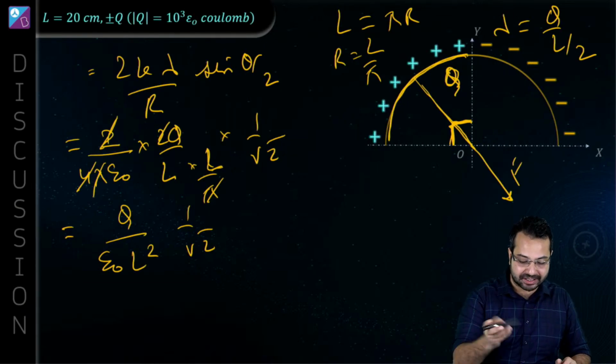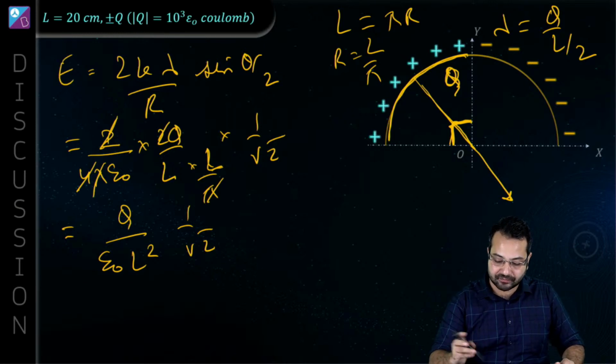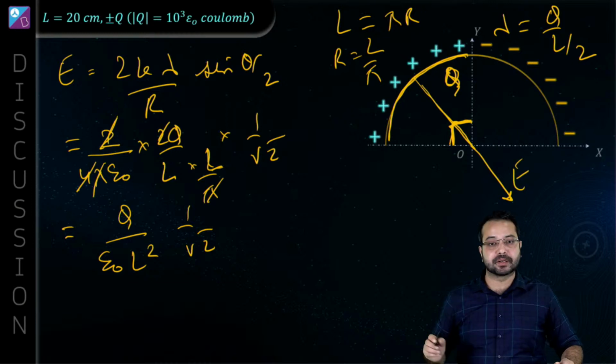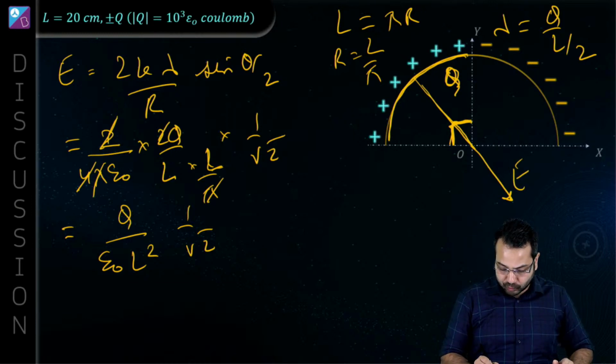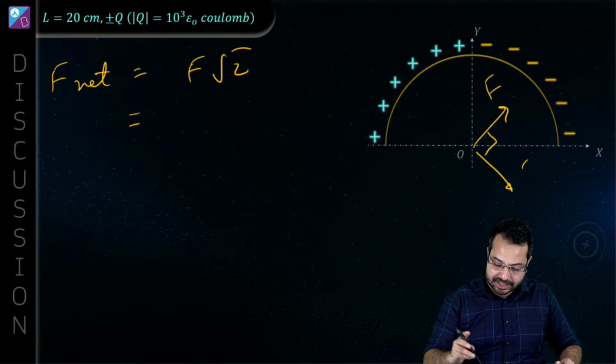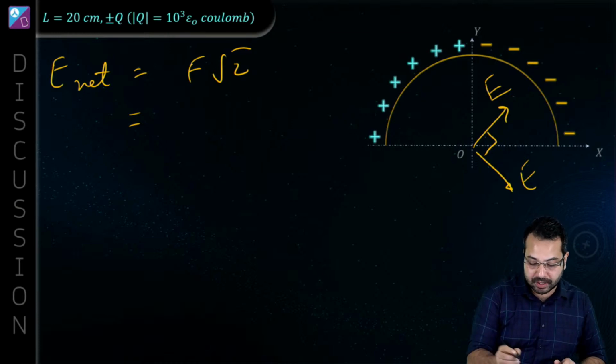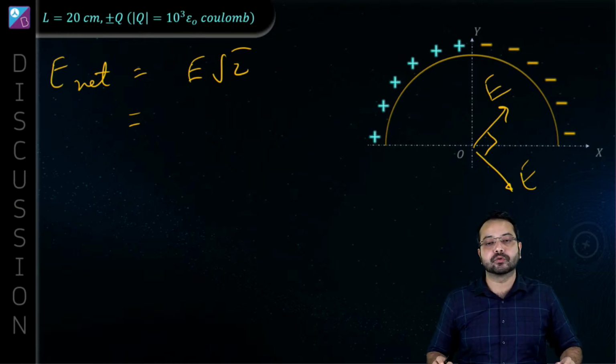Alright, I'm sorry, we are calculating the electric field. Why have I written force? Let's write down electric field. That's the same thing. All you have to do is multiply by the charge, you'll get the force. So we are finding out the electric field. Not to worry. So this is the electric field E over here, and this is the electric field E over here. So the net electric field obviously is going to be how much? It is going to be E root 2, correct?